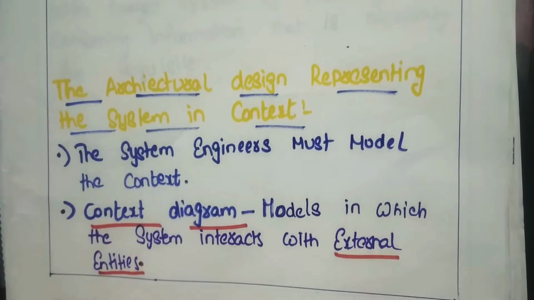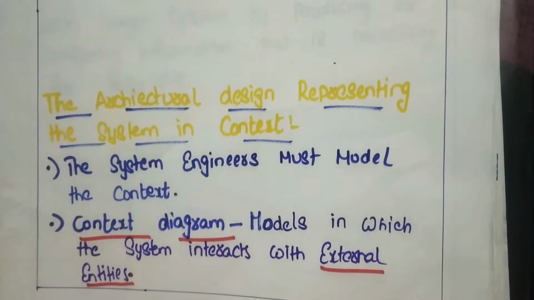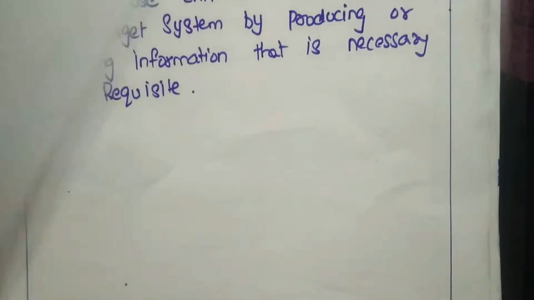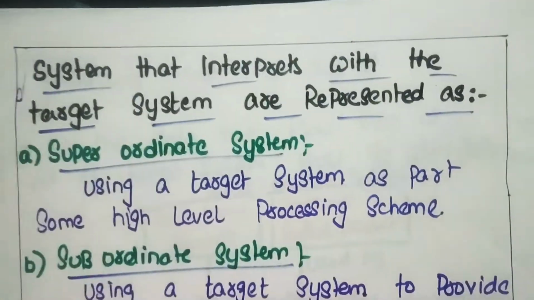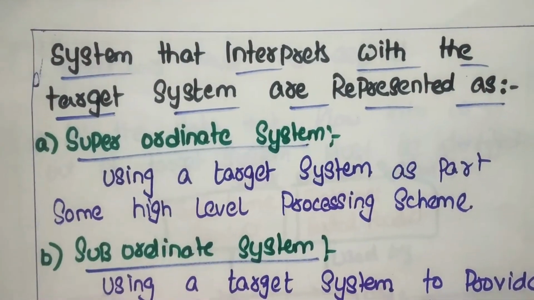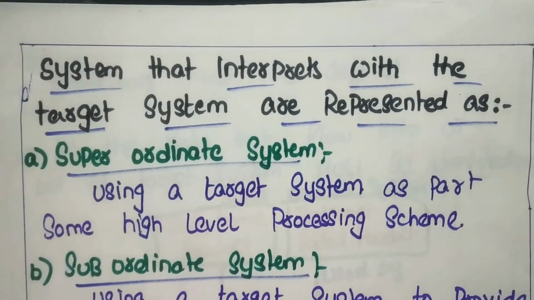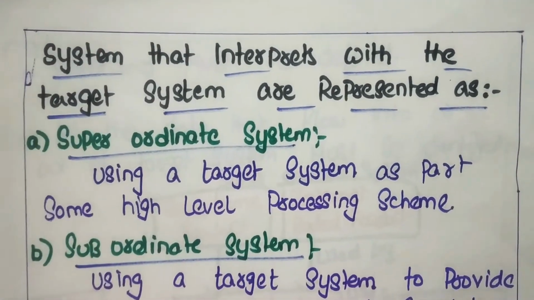So what are external entities? External entities means the systems that interact with the system. Whatever system we are building, that system will interact with the external entities. So what are external entities?